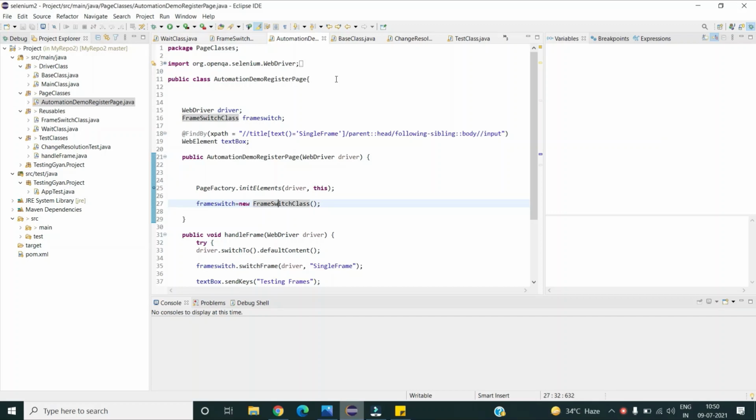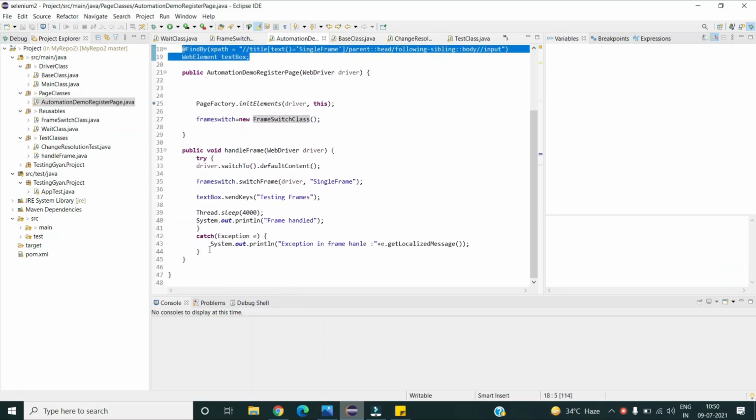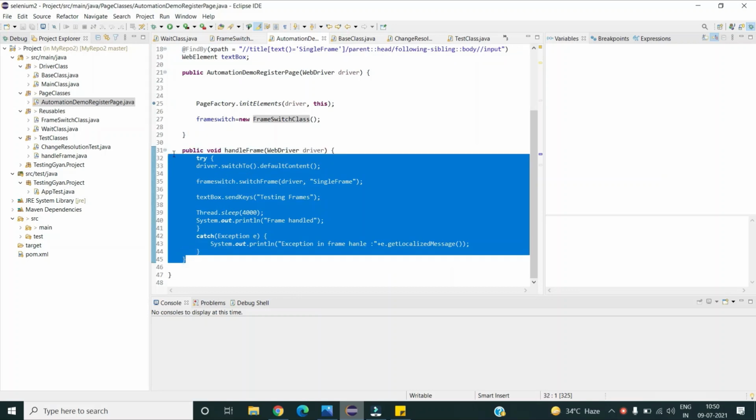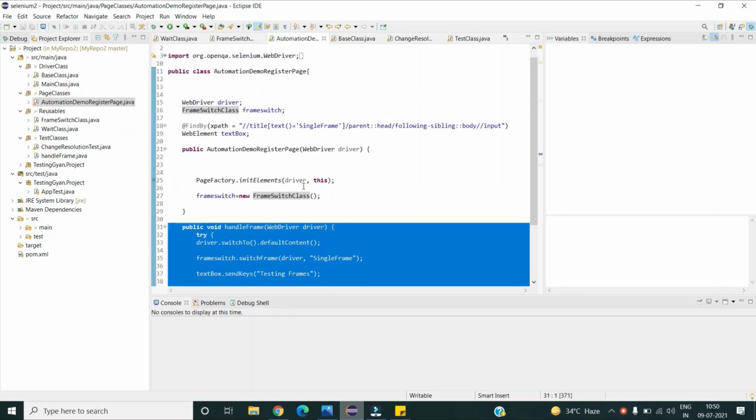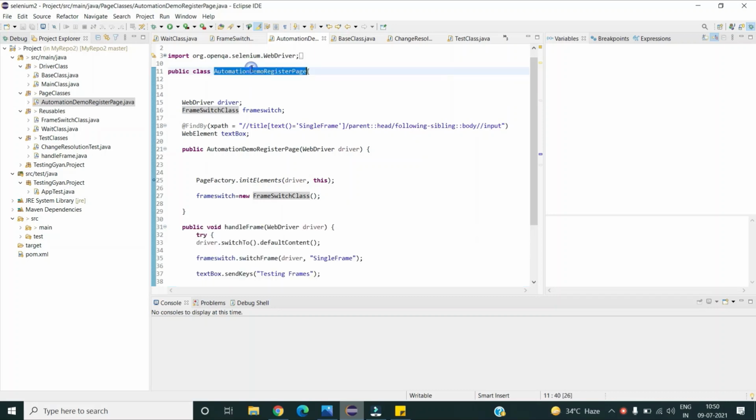So in this example, you can see this is one of my page classes where I'm having the objects created, that is locators created, and the methods which are working on those locators are also created in this single class. So this is the example of my encapsulation, like within a single class I'm having all the data and the methods working on that data encapsulated in a single unit.